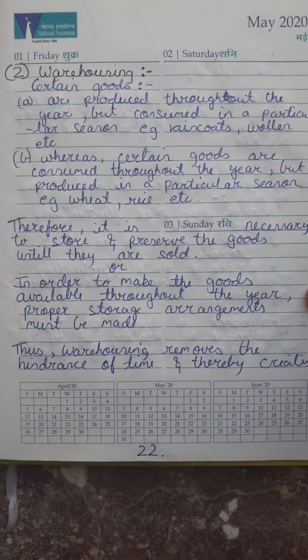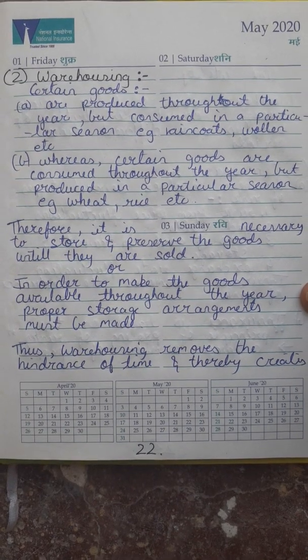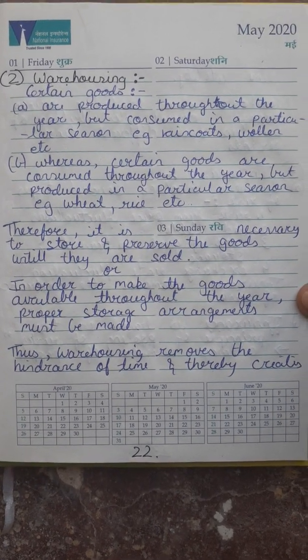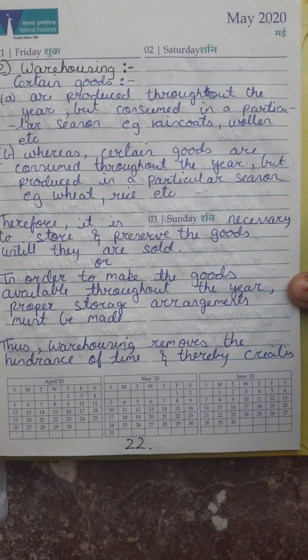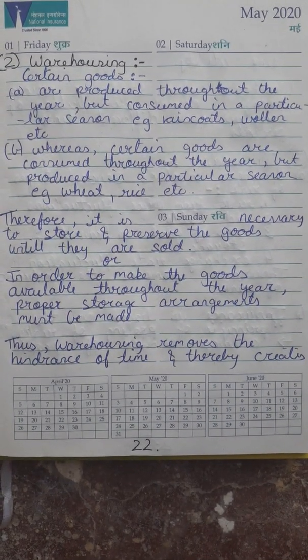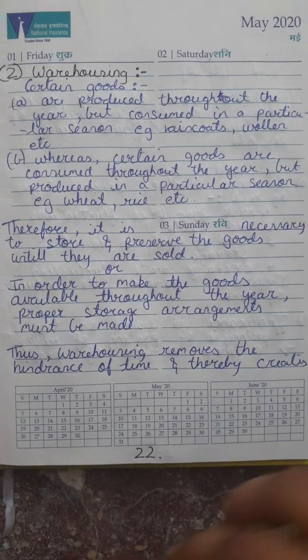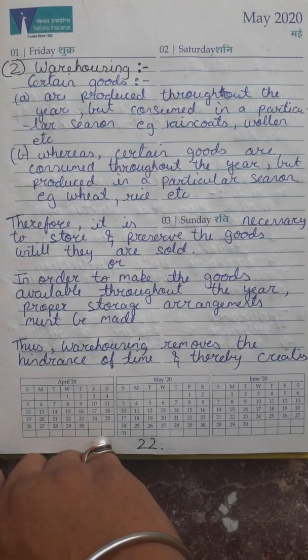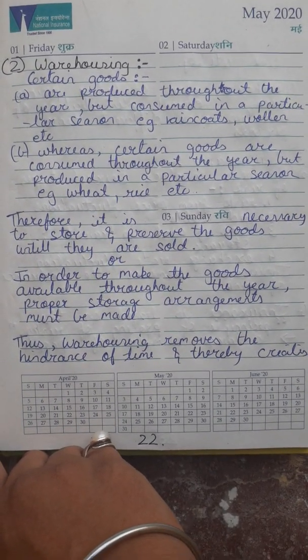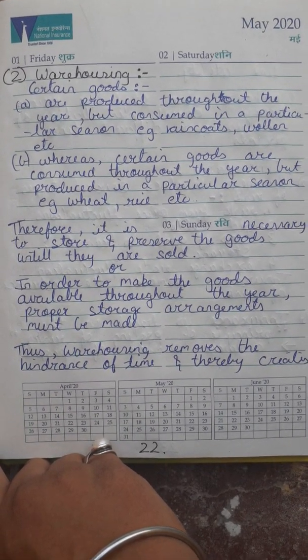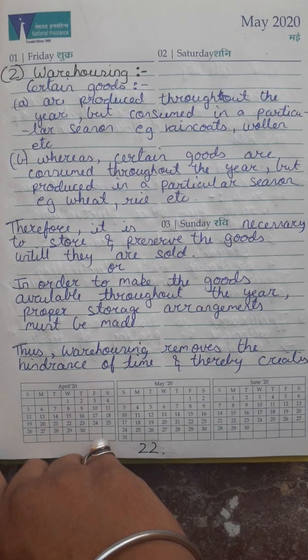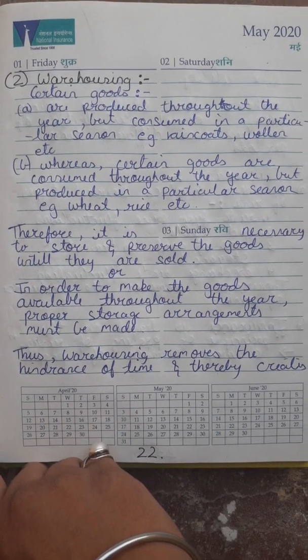The second aid to trade is warehousing. There are certain goods which are produced throughout the year but consumed in a particular season. For example, raincoats, woolens, etc. On the other hand, there are certain goods which are consumed throughout the year but produced in a particular season. For example, wheat, rice, etc.